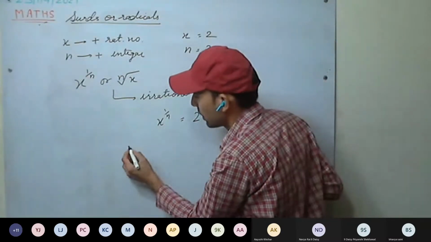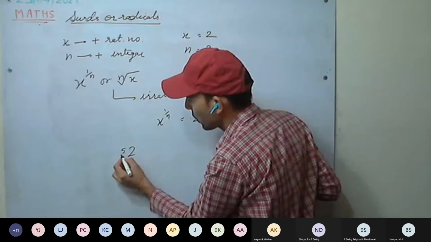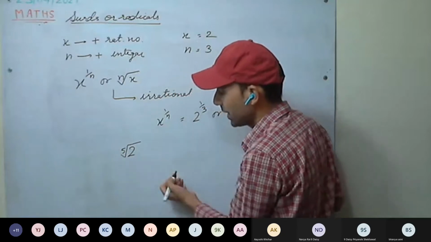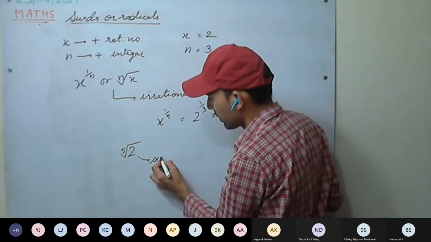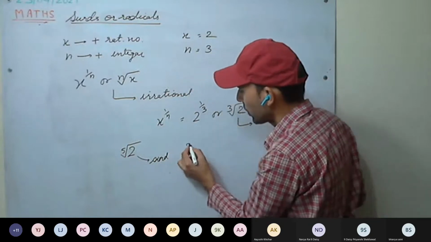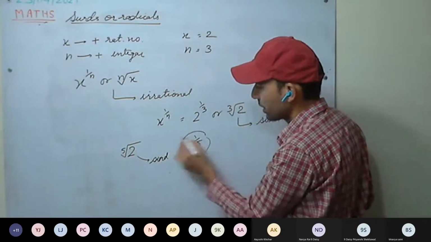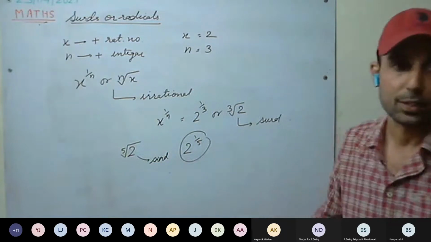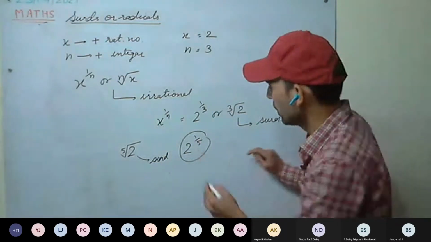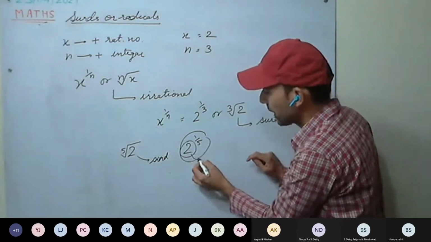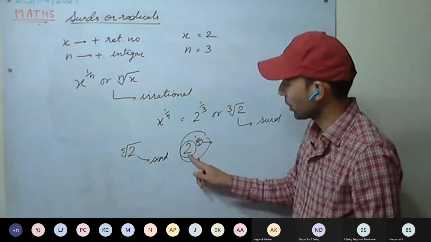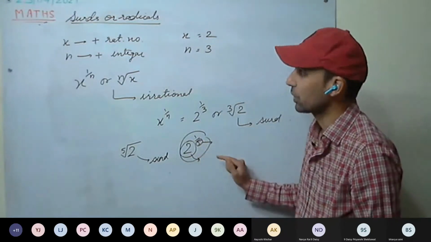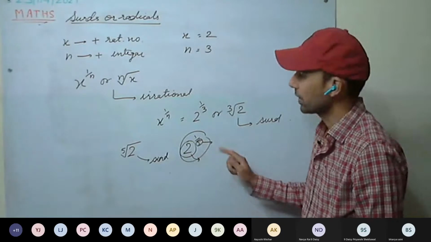Or the 5th root of 2. It's again irrational, therefore it is called a surd. Or 2 raised to power 1 by 5. These are called surds because they are irrational. Understood? 2 is a rational number, and 5 is a positive integer. Understood this one?